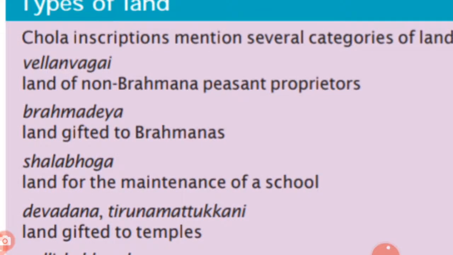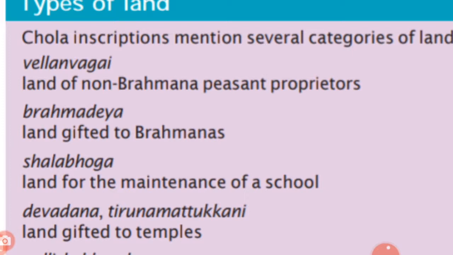It is the land used by peasants and farmers for public usage. Vellan Vagai is the public farmland of the peasants.